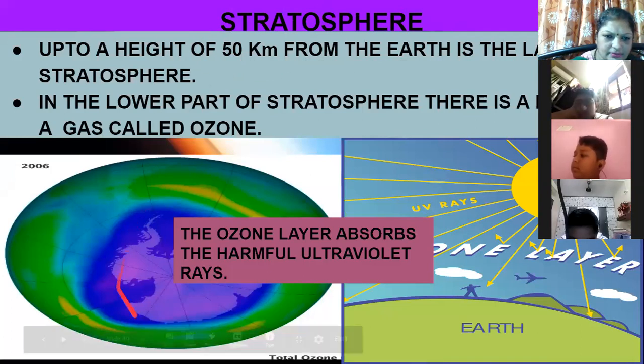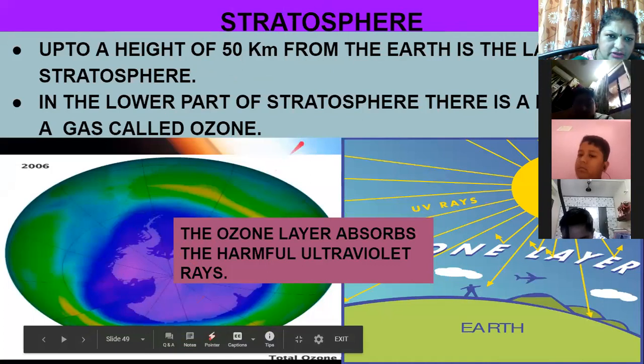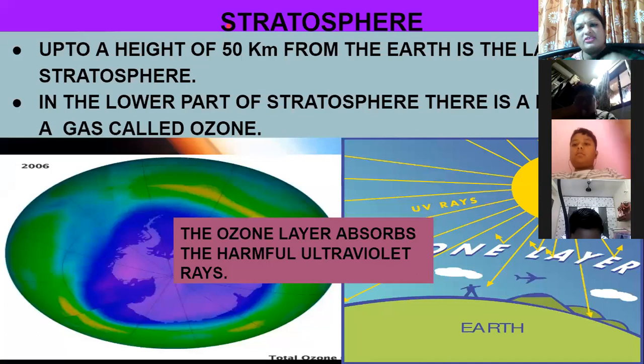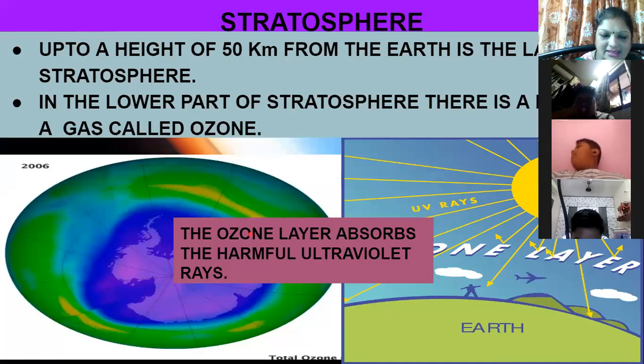See, this is the Earth. What is the height of the stratosphere from the surface of the Earth? 50 kilometers, from the Earth. It is the layer of the stratosphere. Now, as I told you, in the lower layer of the stratosphere you have the ozone layer. Which layer is there? Ozone layer. And in that layer, what is present? Ozone gas. A layer of gas called ozone.